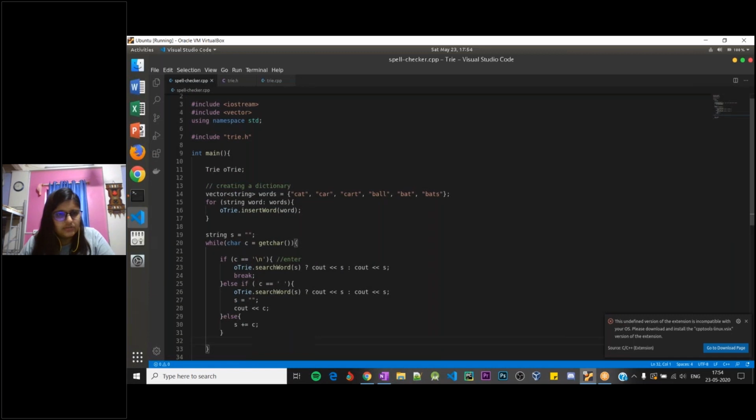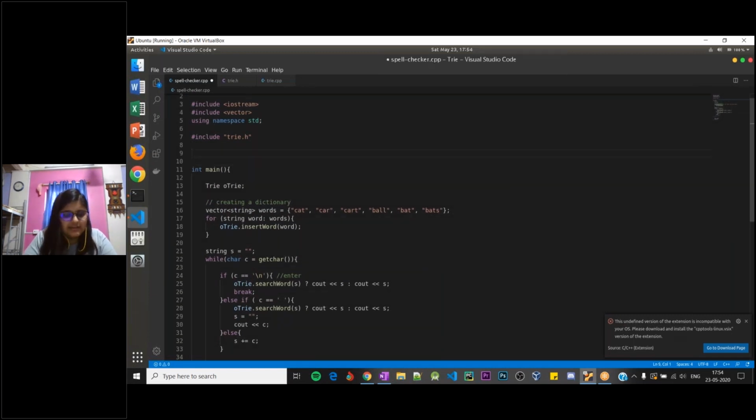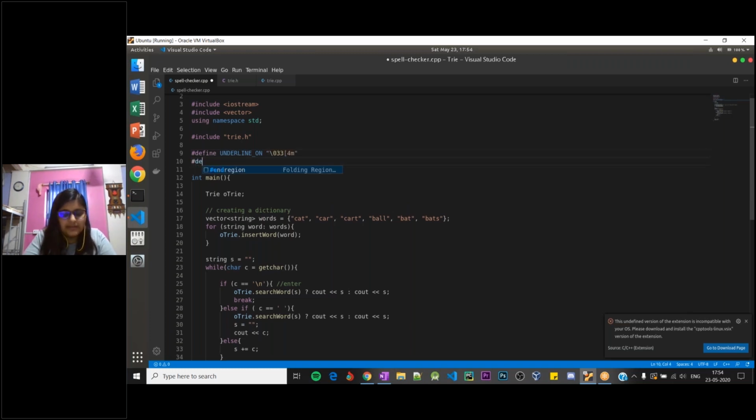I'll be defining some constants over here. So #define UNDERLINE_ON. On is for 4; the 4 code was for underlining something.